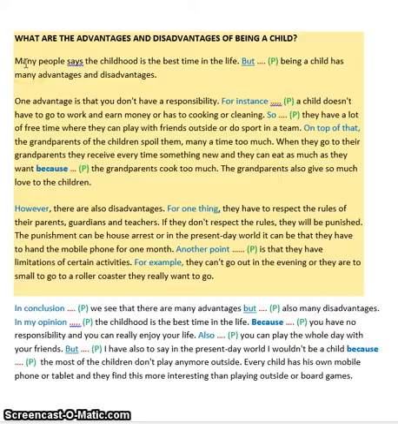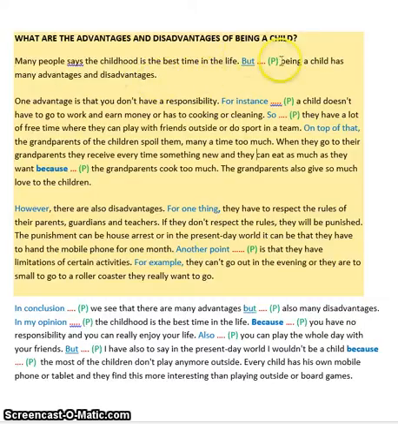"Many people says the childhood is the best time in the life, but being a child has many advantages and disadvantages," which is fine. Now, before I continue, every single one of these discourse markers does not need to be changed. As long as we don't have 3 of the exact same, that's perfect. So you can leave that as it is, but then make adjustments to the other 2 discourse markers that are the same as this one. This is just to highlight that you have used 3 of the exact same discourse marker, basically. So if you can try and change the others that look similar to that.